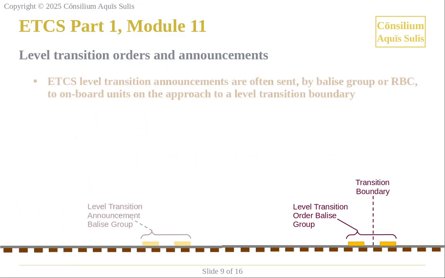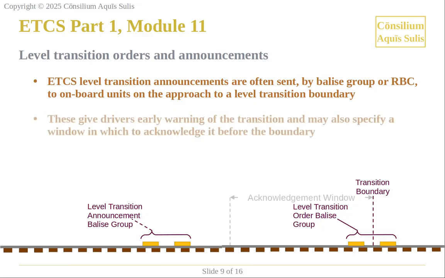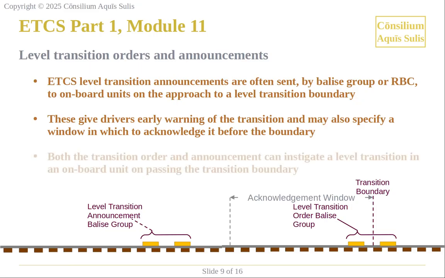ETCS level transition announcements are often sent by Balise group or RBC to onboard units on the approach to a level transition boundary. These give drivers early warning of the transition and may also specify a window in which to acknowledge it before the boundary. Both the transition order and announcement can instigate a level transition in an onboard unit on passing the transition boundary.